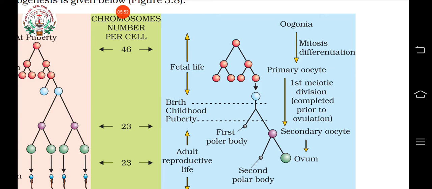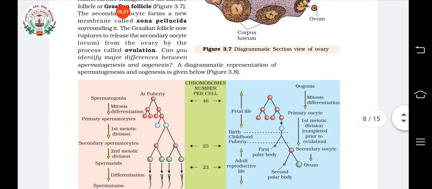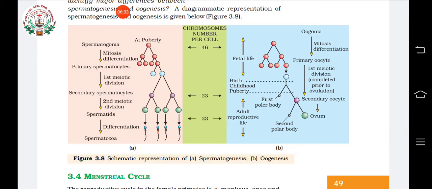Second polar body and the ovum. Okay, so these are the major differences between oogenesis and spermatogenesis. You can say that spermatogenesis starts only after a child attains puberty, but oogenesis starts much before. When the child is in the mother's womb itself, it starts. Then you can see that